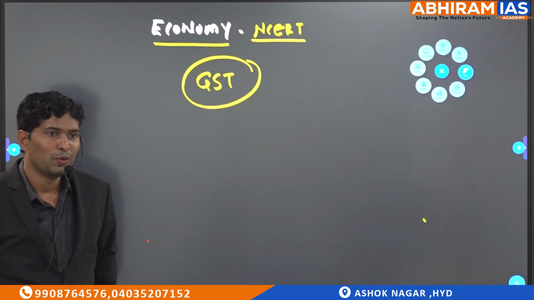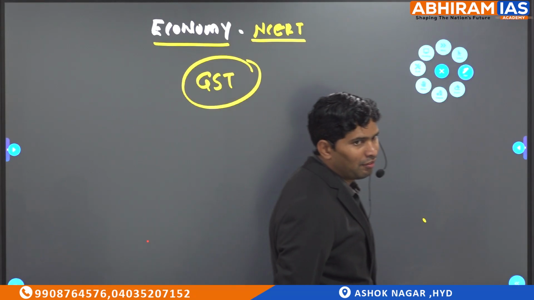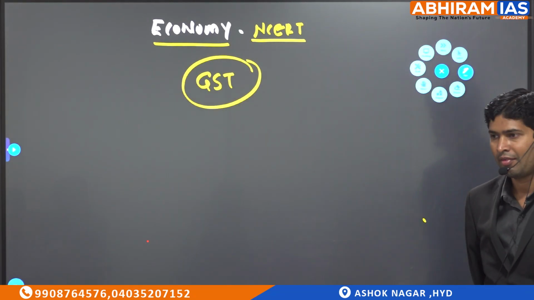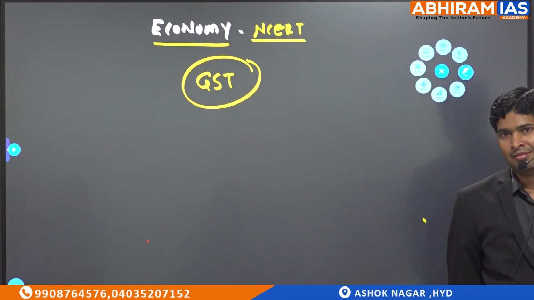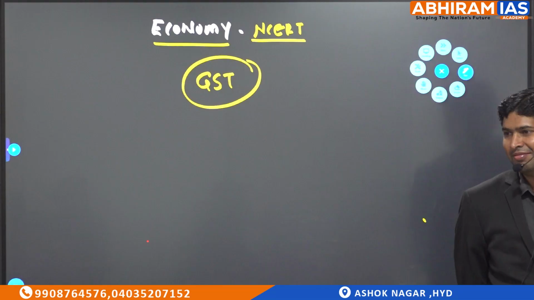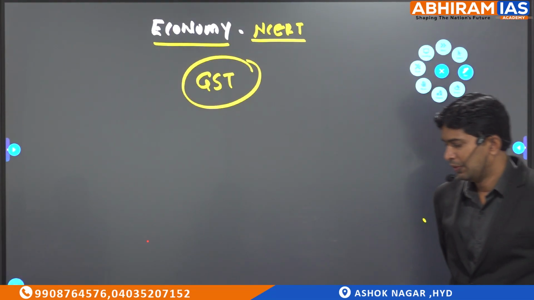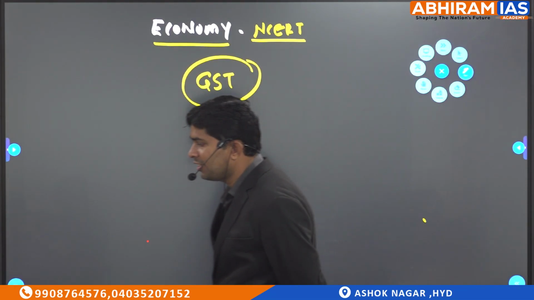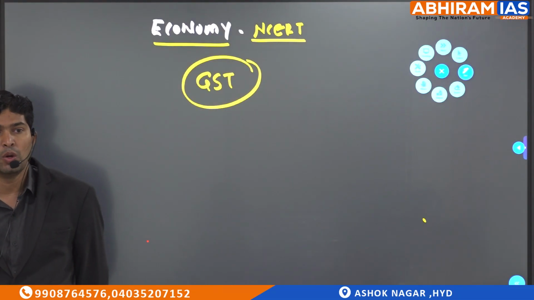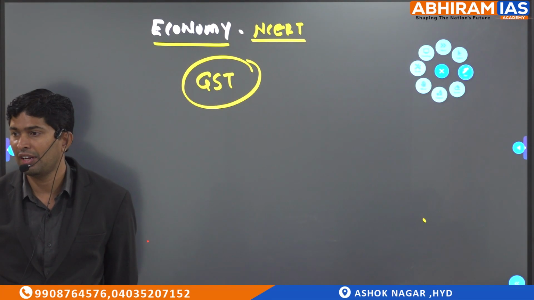Remember, what is the difference between countervailing duty and anti-dumping duty? The price difference is because of export subsidies given by the foreign government; to counter the difference, it is countervailing duty.